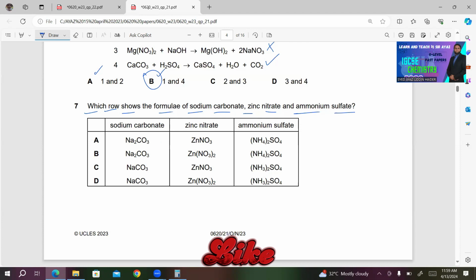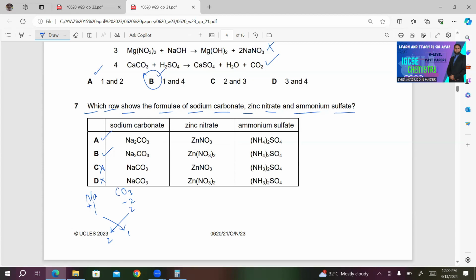So let's predict the formula for sodium carbonate. We have +1 for Na and -2 for carbonate. Ignore the charges, so you will get Na2CO3. So either A is correct or B is correct. Both C and D are incorrect. You see, I have narrowed down the choices. Now you can easily work out the formula for the other compounds.